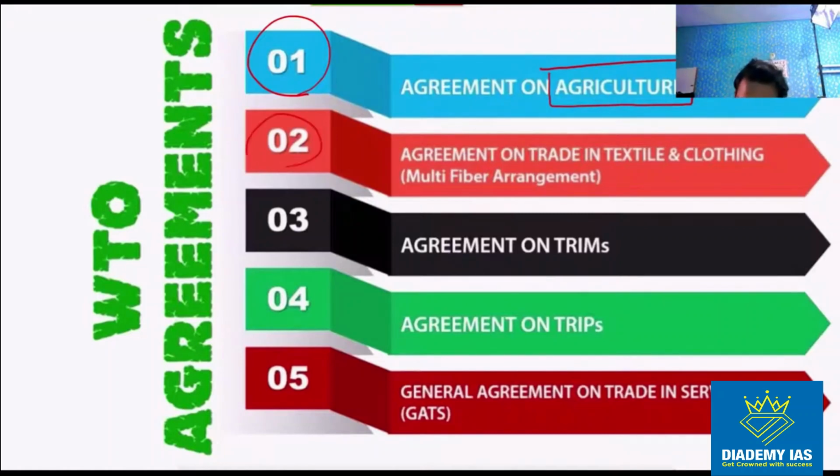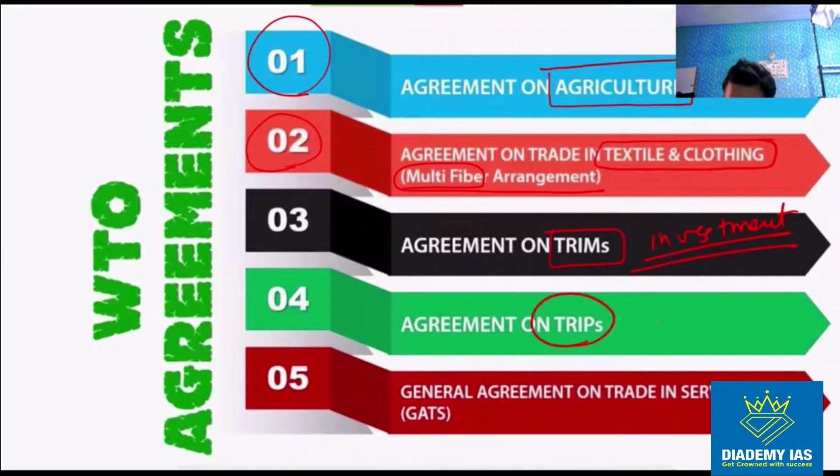Second, agreement on trade in textile and clothing. This is also called the multi-fiber arrangement. Third, agreement on TRIMS, trade related investment measures. This is regarding the investment, right? Then we have TRIPS, trade related intellectual property.